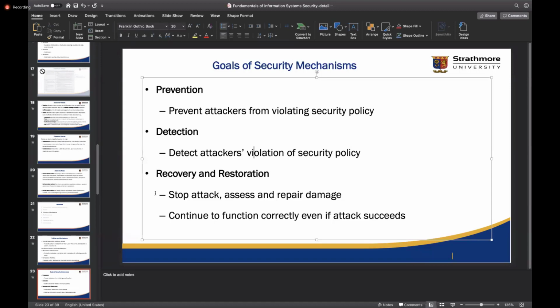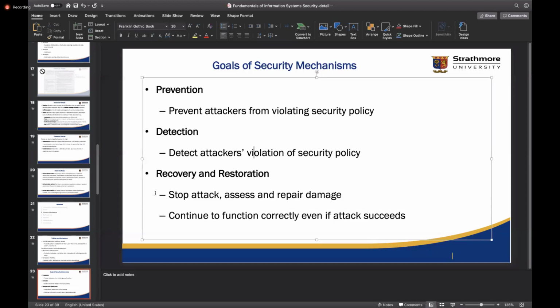Okay, Anthony? Okay, so my example is in data storage systems, in any system that's stored in servers.